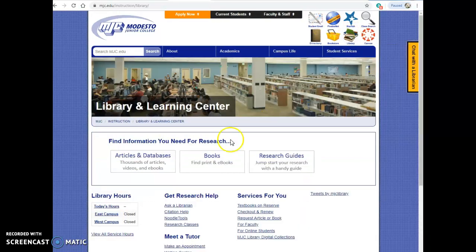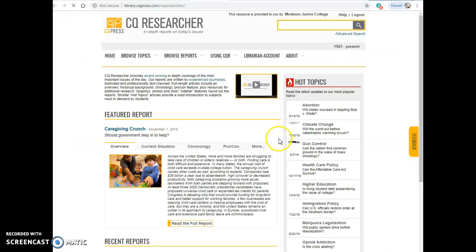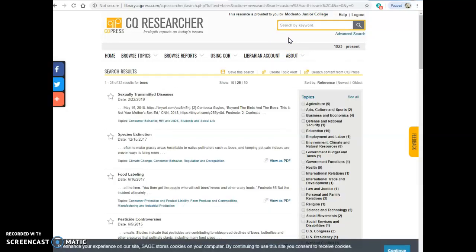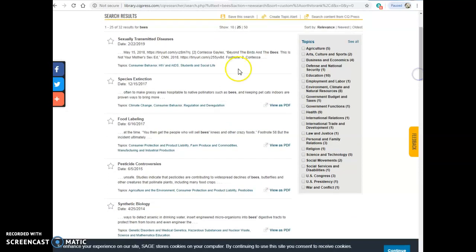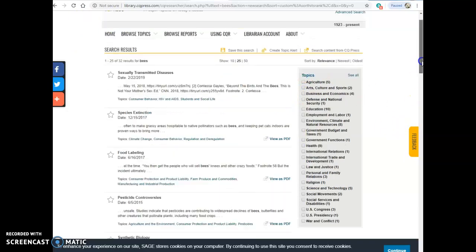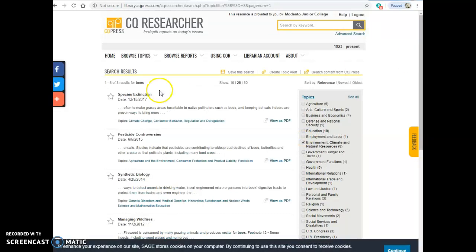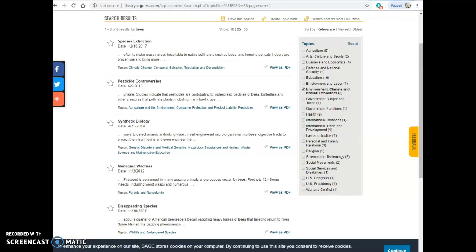All right, going back to the library, articles and databases. This time I'm going to look at CQ Researcher Online, which has the newspaper and magazine articles. I'm going to look up these. And instead of worrying too much about my first search, which only yielded 32 results, I'm going to go directly over here and filter my results. You know, it's always good to filter your results and have fewer results. I'm going to click the Environmental, Climate, and Natural Resources box, and now I only have 8 returns, and they look really right on top.